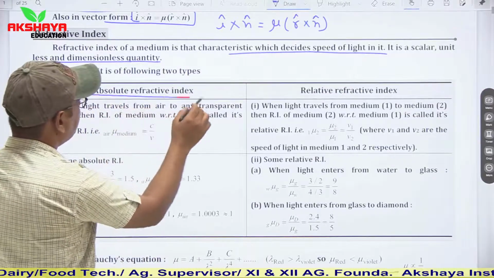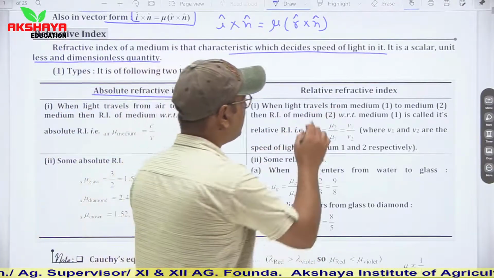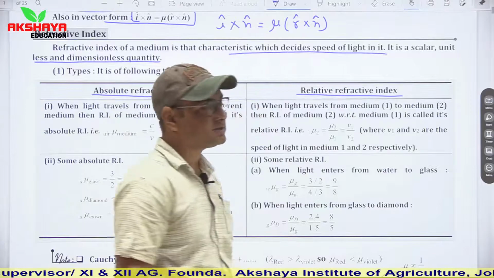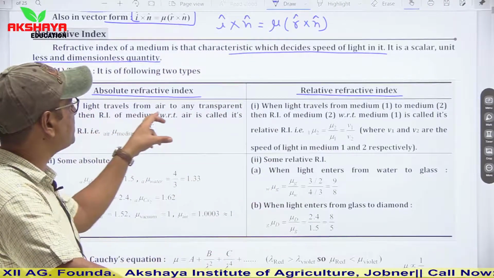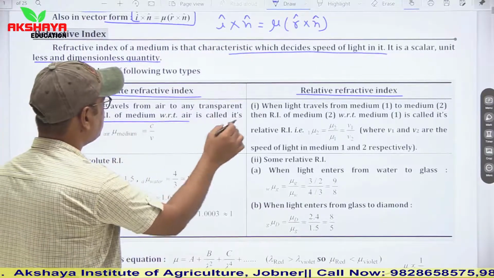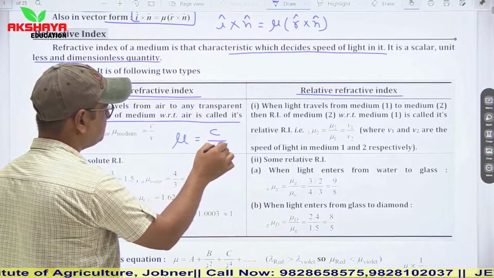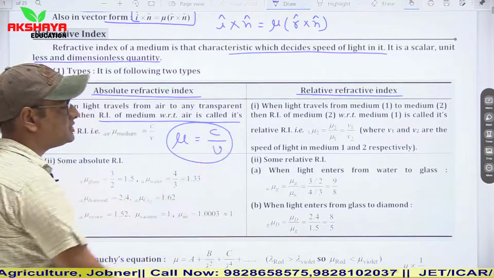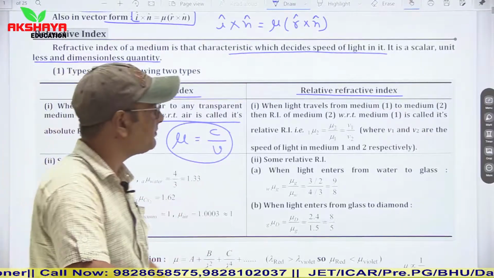There are two types of refractive index: absolute refractive index and relative refractive index. Absolute means of a single given medium. When light travels from air to any transparent medium, it is the refractive index of the medium with respect to air. So mu is equal to c upon v, where c is the speed of light in vacuum and v is the speed of light in a transparent medium.